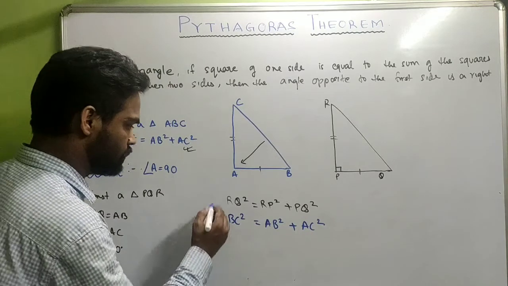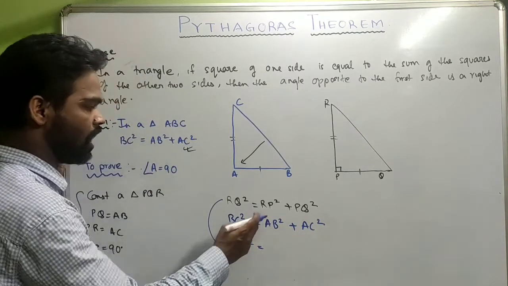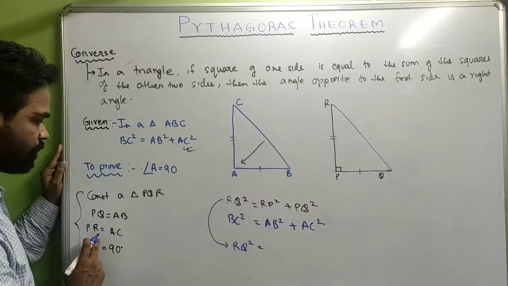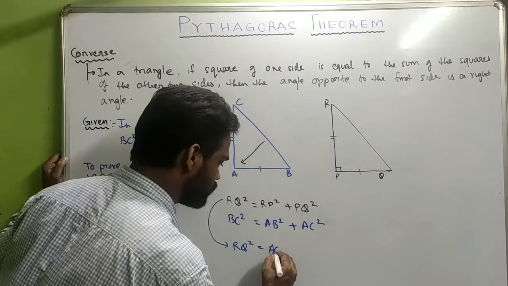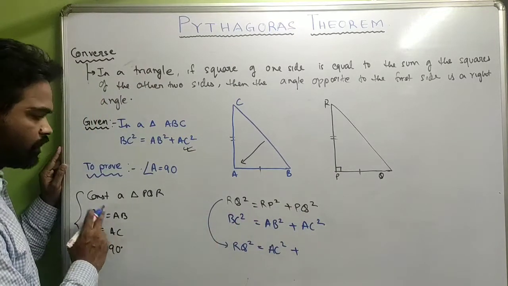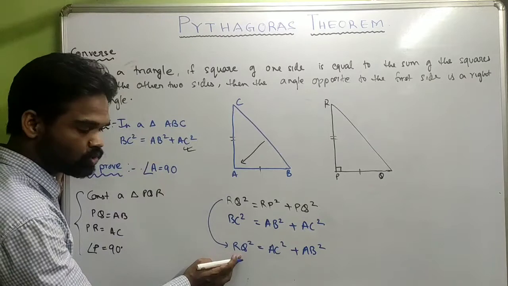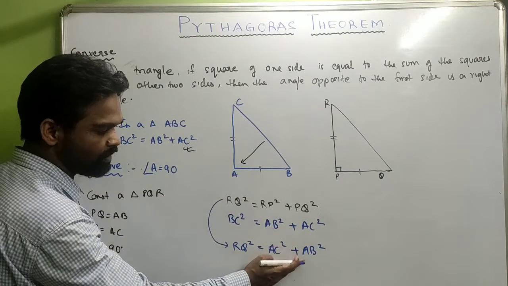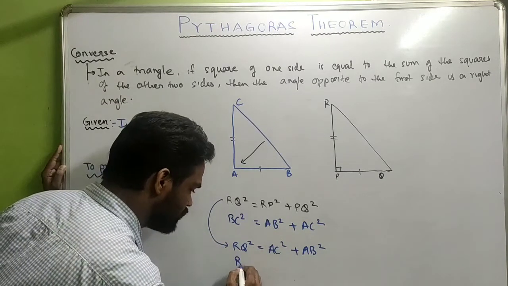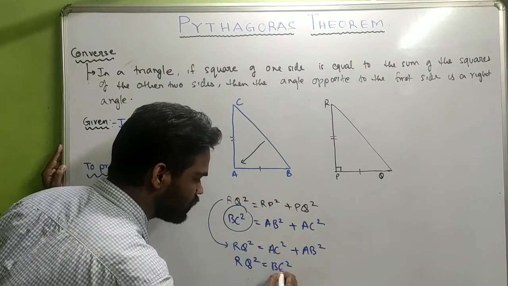Now look carefully. Again this statement, RQ square is equal to RP square plus PQ square. Instead of RP I can write AC, instead of PQ I can write AB, which is RQ square is equal to AC square plus AB square, which definitely means RQ square is equal to BC square.